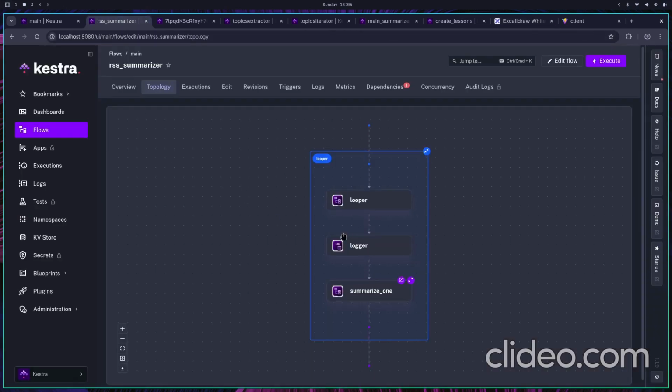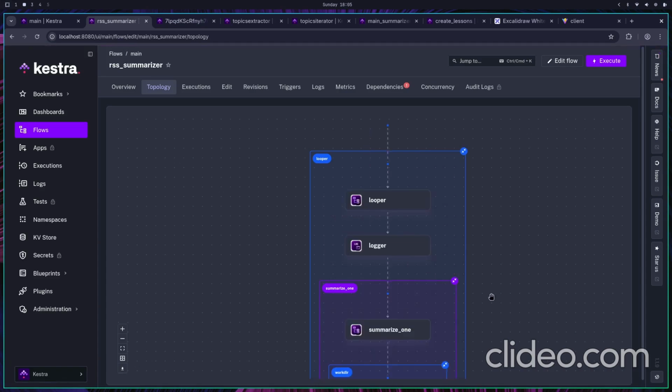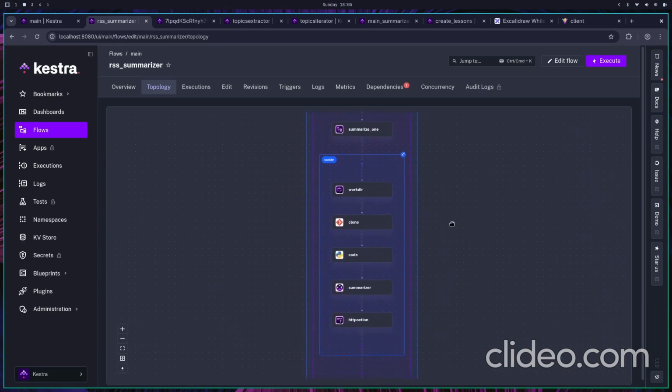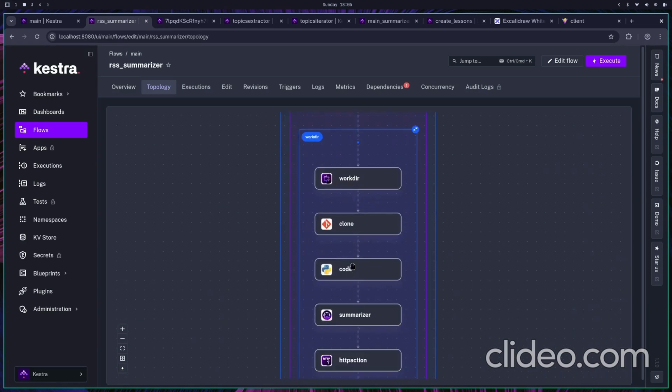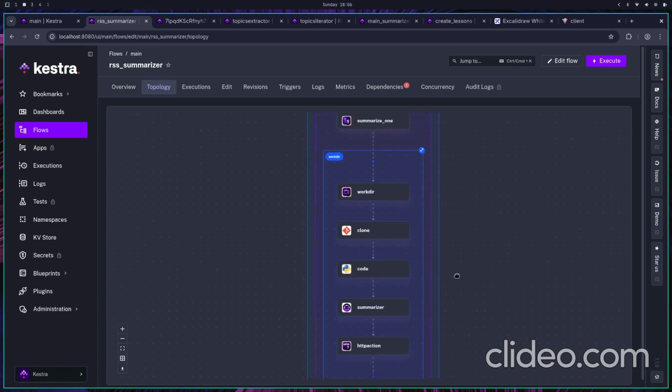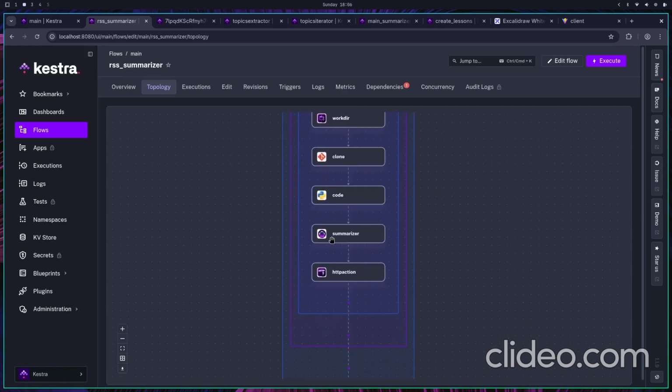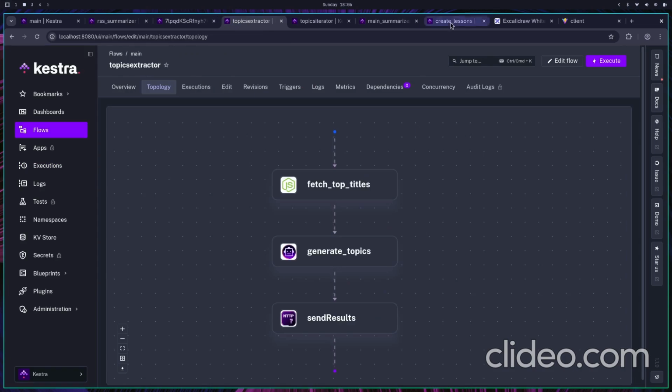Essentially, it loops over a set of RSS feeds and summarizes each RSS feed, using a custom Python script executed inside of Kestra, where we parse the XML string which is generally given out by the RSS feeds, and then we push it to a summarizer agent, and then we send the generated summary text back to Convex.